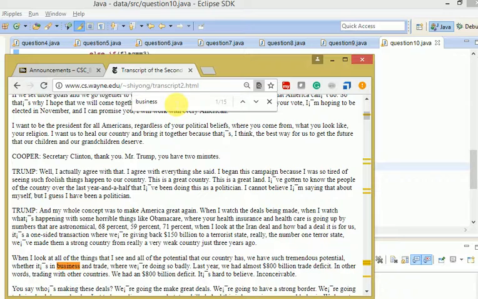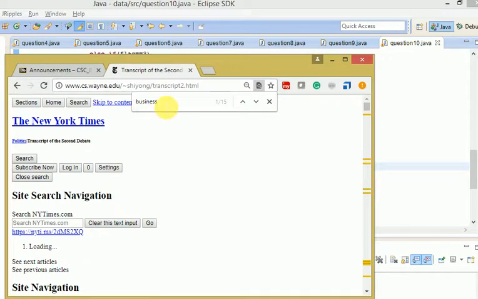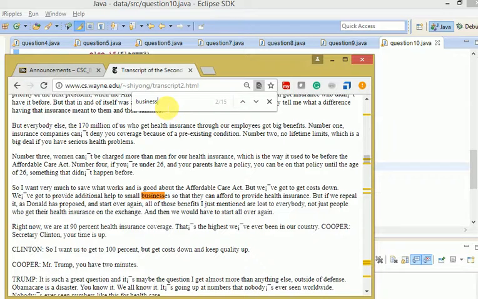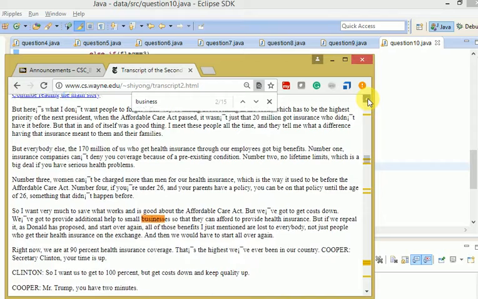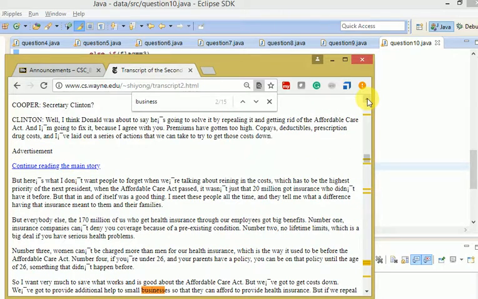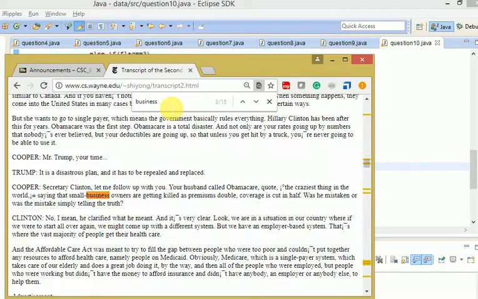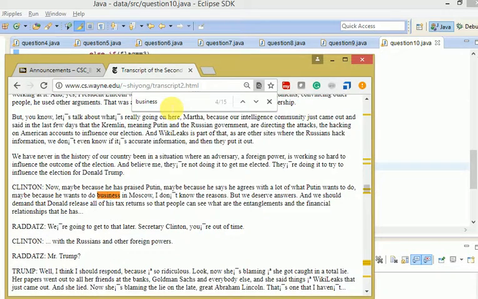Let's see how many times the business word has been spoken by Clinton. Right here, this is the sentence all about Clinton. So 1 more, 1 and 2.